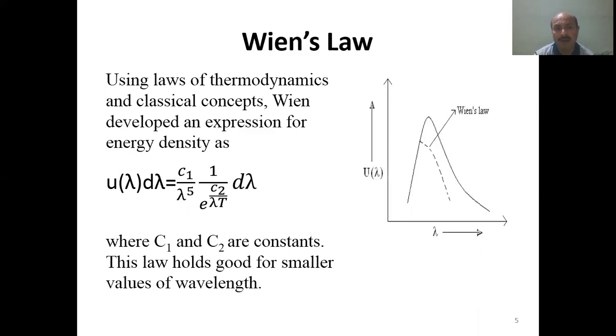He tried to explain the behavior of blackbody radiation but couldn't succeed, because his formula works properly in the lower wavelength region, but it was unable to explain the behavior of the blackbody in the longer wavelength region. So Wien's formula does not explain the behavior of the body in the longer wavelength region.